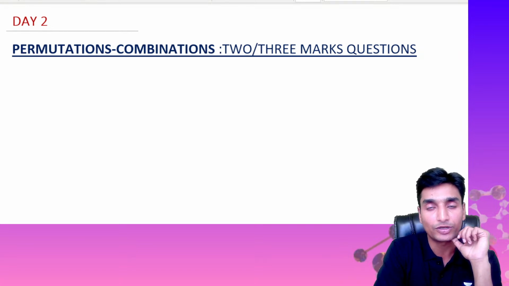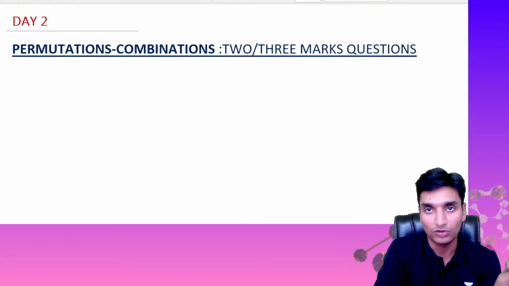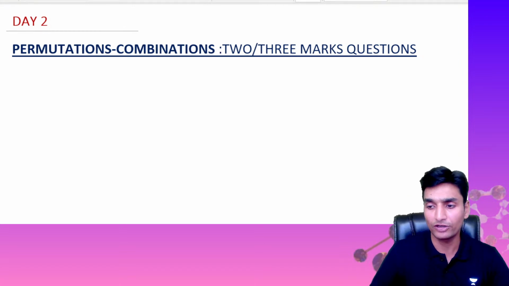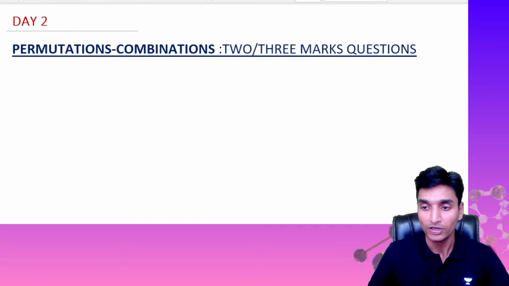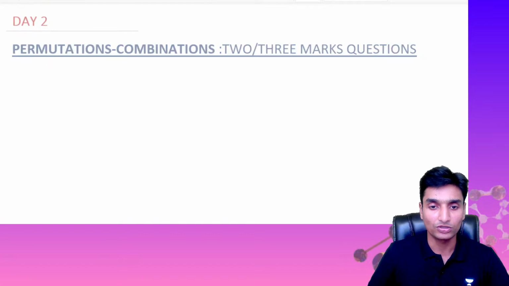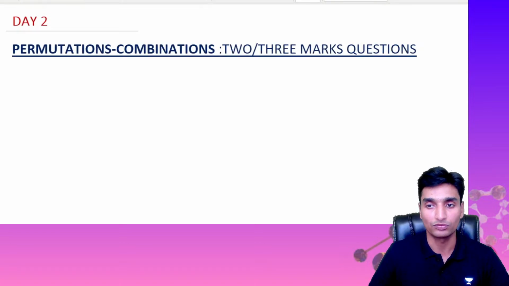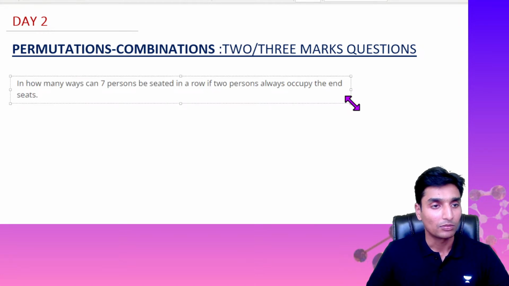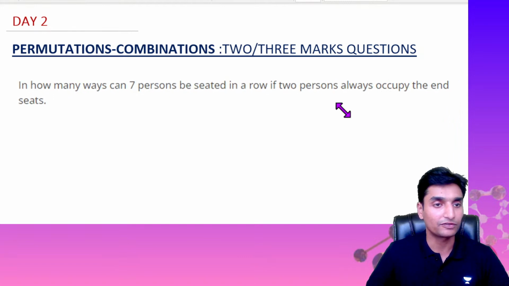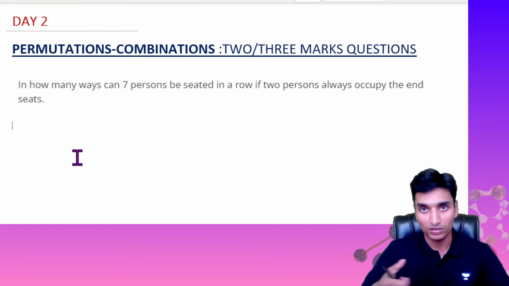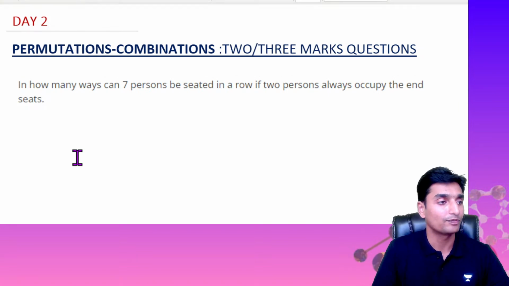In the previous class I explained the concept of permutations and combinations, and how to apply them. Today we are going to look into some important questions with respect to the upcoming examinations. I know that you are very keen to know the questions. These are the important questions prescribed by KCB, your examination authority board. We are going to solve these questions in a quick format. Of course I'll explain, but in quite a different manner. Strategically we have to keep up our syllabus with respect to the time limit.